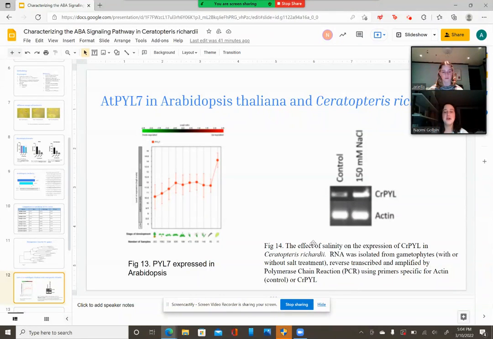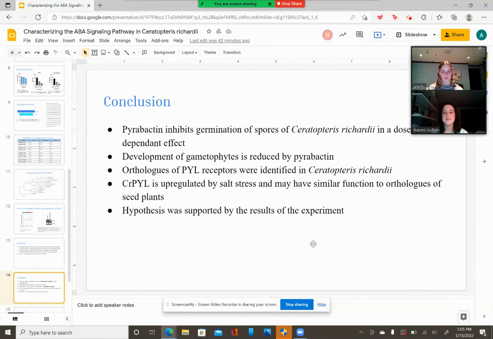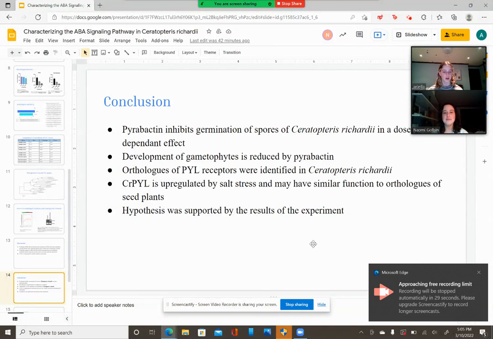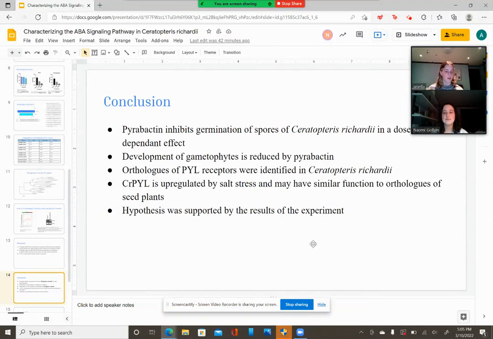We treated 14-day-old gametophytes with 150 millimolar of NaCl for 3 days, isolated RNA from gametophytes, and did an RT-PCR. We found that similar to seed plants, salinity induces the expression of this ABA receptor in Ceratopteris. In conclusion, pyrobactin inhibits the germination of spores of Ceratopteris richardii in a dose-dependent manner. In addition, CRPYL is upregulated by salt stress, suggesting it may have a similar function to orthologs of seed plants.